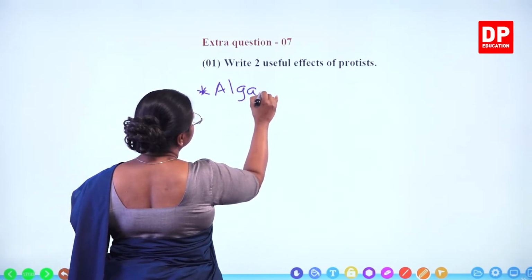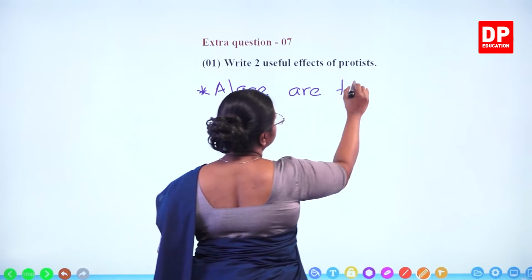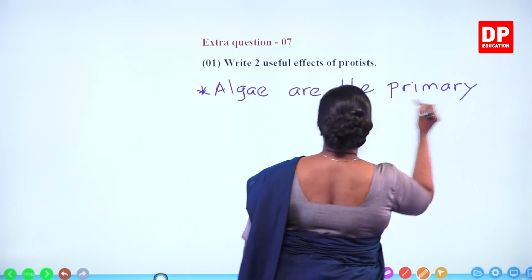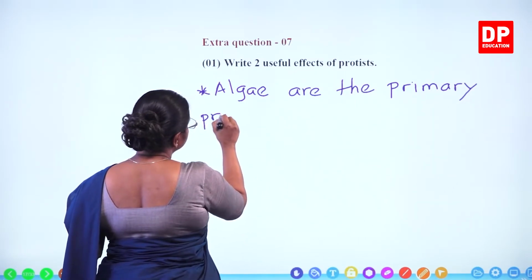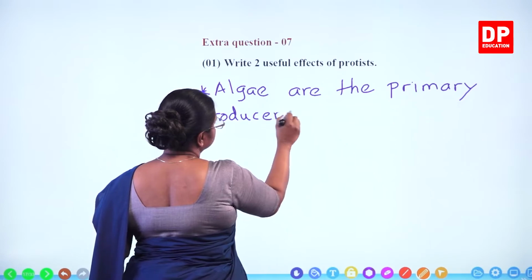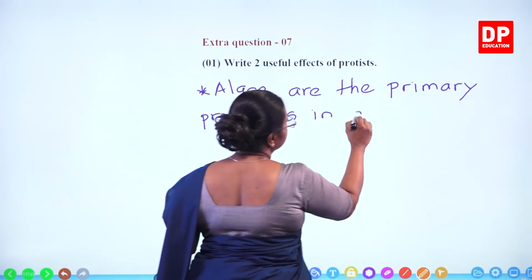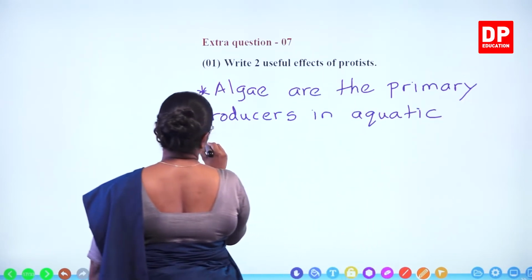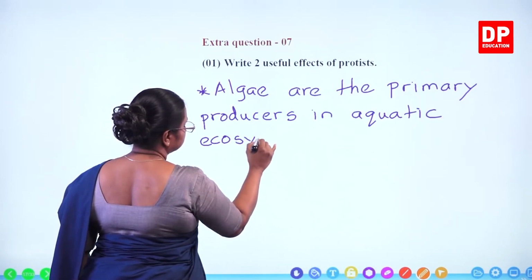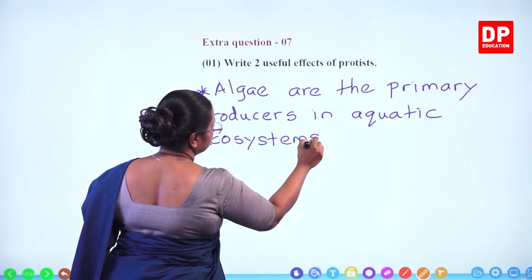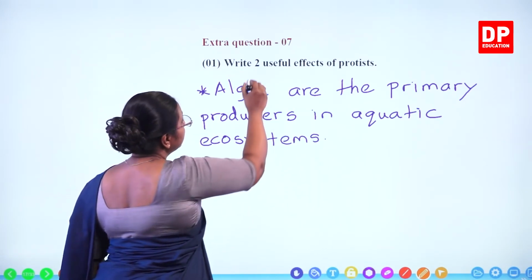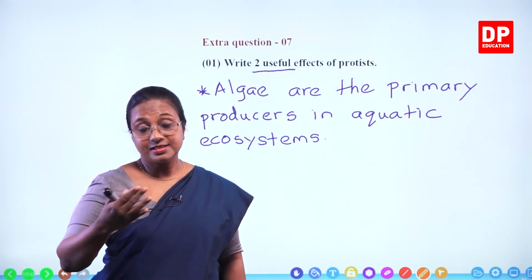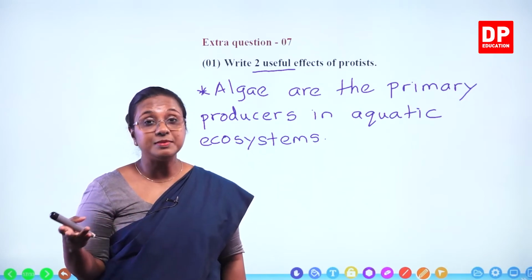Algae are the primary producers in aquatic ecosystems. What else can you write? We need to write 2 useful effects. How about agar? Agar is a substance that is used to produce culture media.